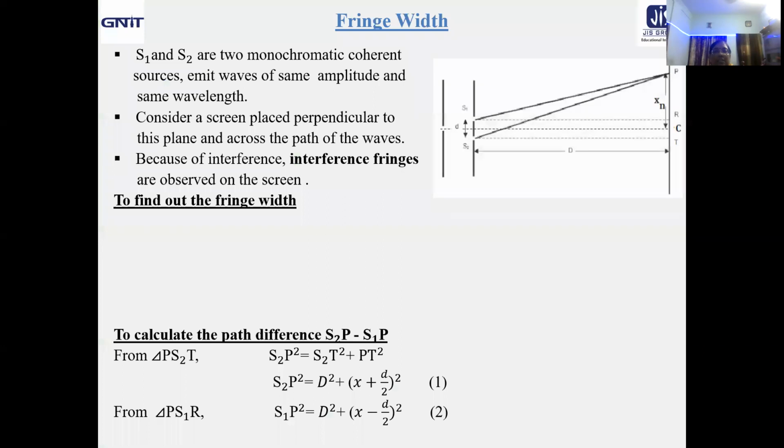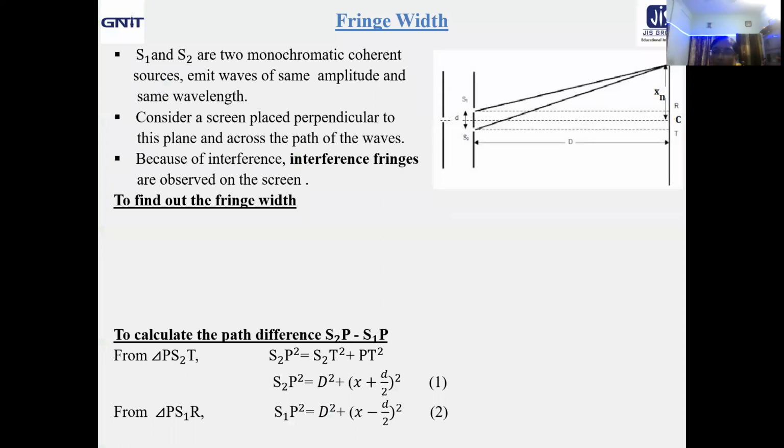Now, let us move to another important area, that is the fringe width calculation. Actually, in the last class, we considered the fact, by looking at the screen, that the screen is intersected by alternate regions of bright and dark bands which are of equal width, known as fringe width.